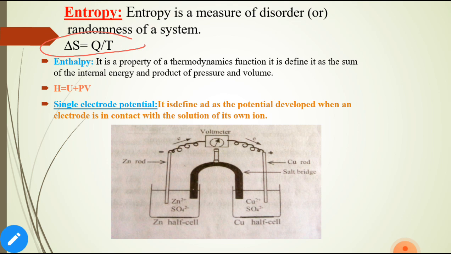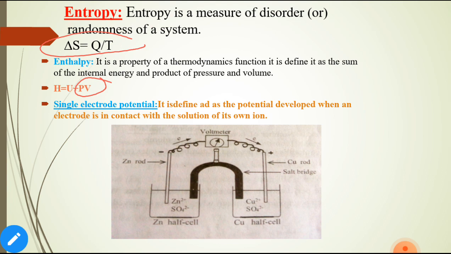Next, enthalpy. What is enthalpy? It is a property of a thermodynamic system and it is defined as the sum of the system's internal energy and the product of the pressure and the volume. It is indicated by the letter H.